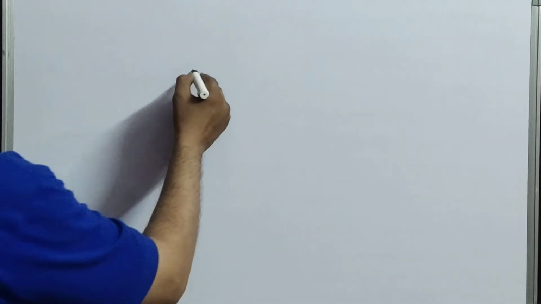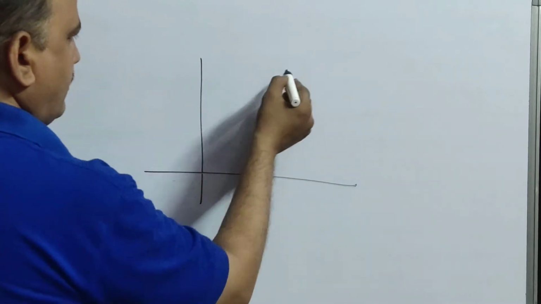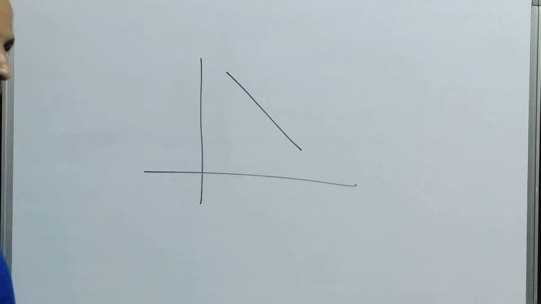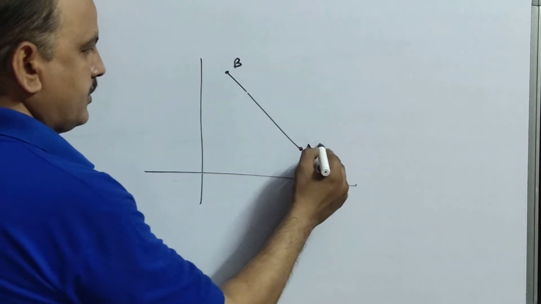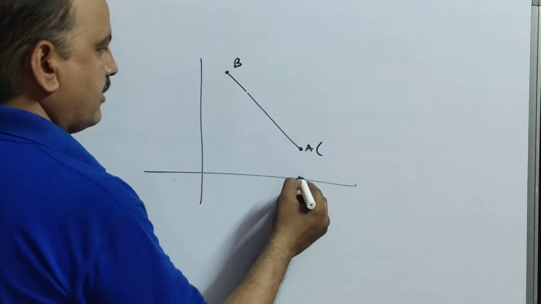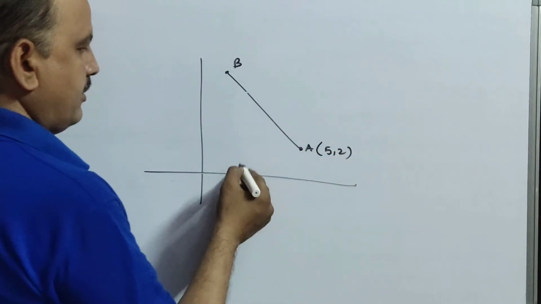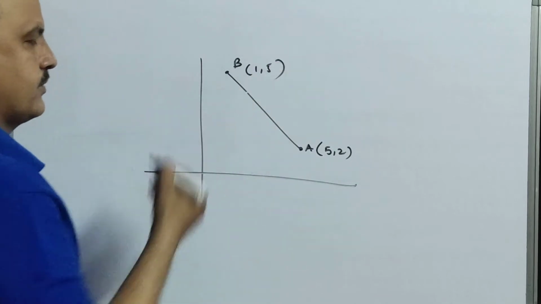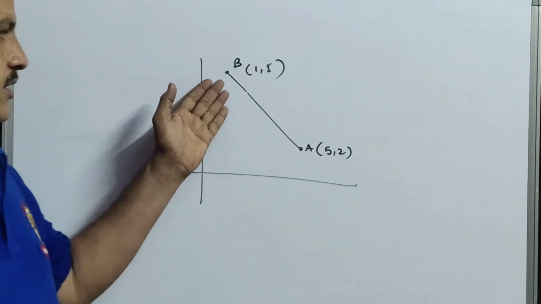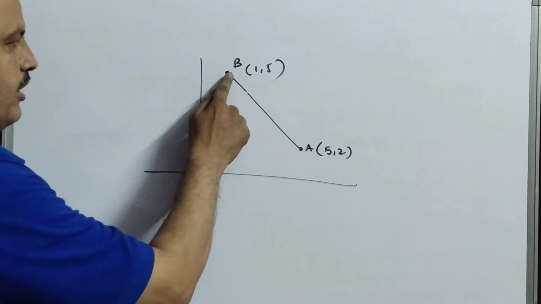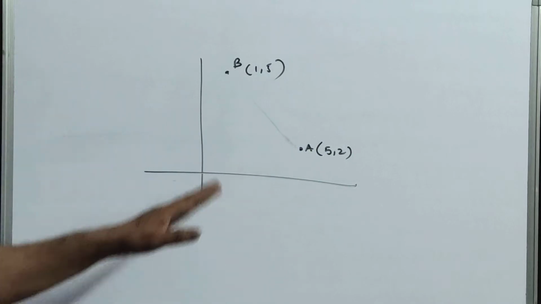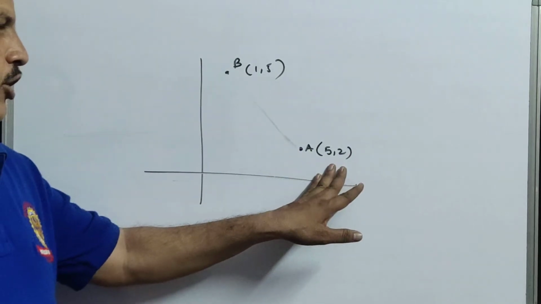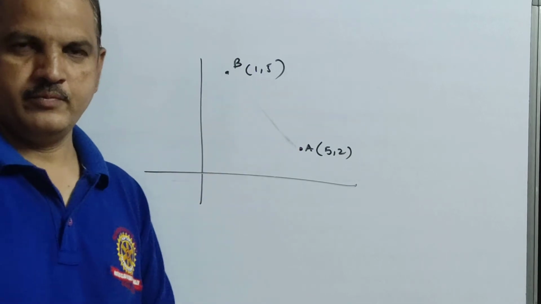Suppose here I have drawn one straight line, and here A and here B. Here I can take something like A (5, 2) and B (1, 5). That means I plotted the points like this, the A value here and the B value here. Suppose you just plotted the points A (5, 2) and B (1, 5).